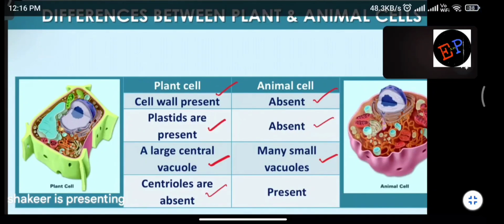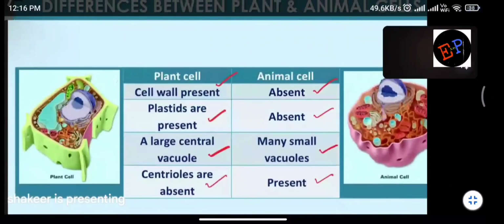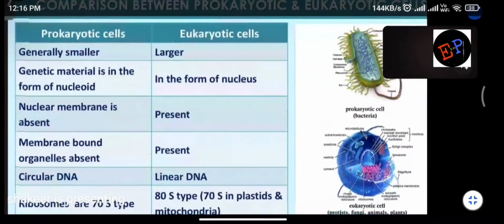Centrioles are absent in plant cells, whereas they are present inside the animal cell. So these differences are very important. Clear? You should learn them by heart. Next, already we have studied, the difference between prokaryotic cells and eukaryotic cells.